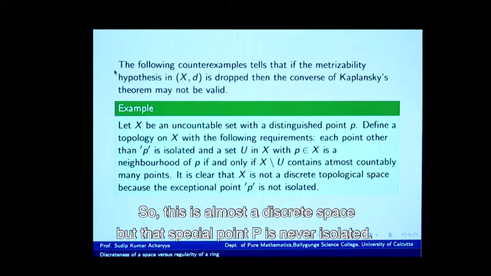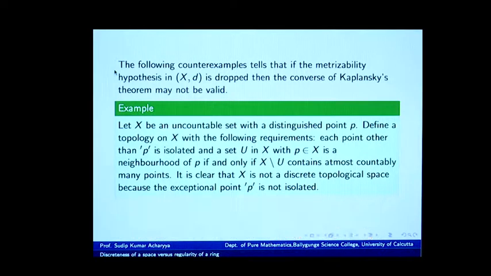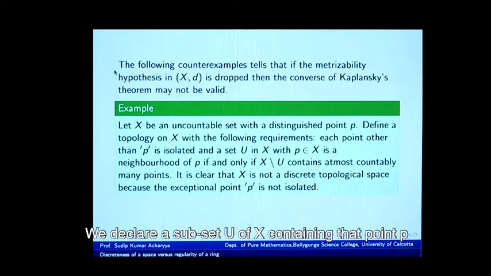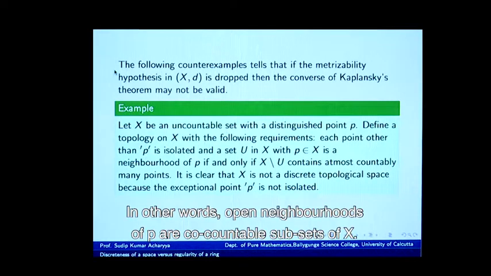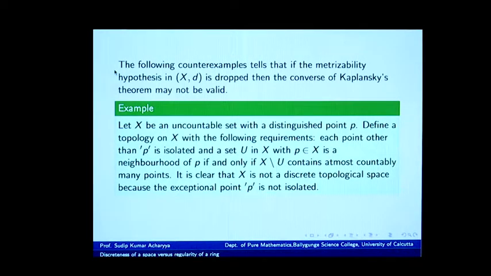So, this is almost a discrete space, but that special point P is never isolated. In fact, its open neighborhoods are huge. We declare a subset U of X containing that point P to be open, provided that set can afford to miss at most countably many points. In other words, open neighborhoods of P are co-countable subsets of X.